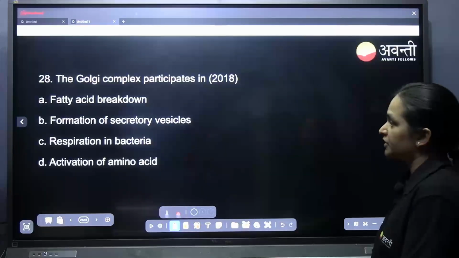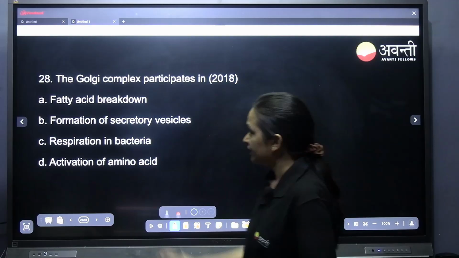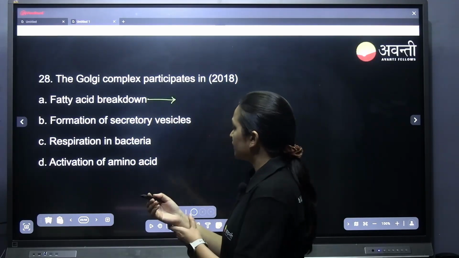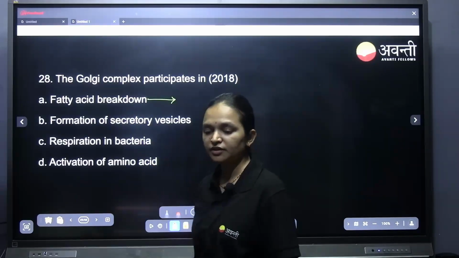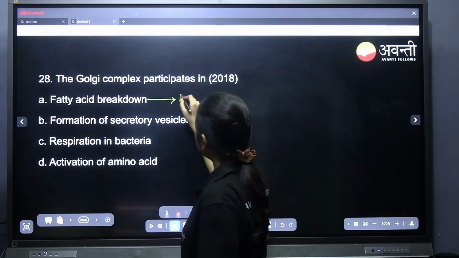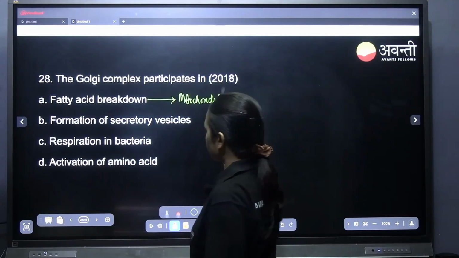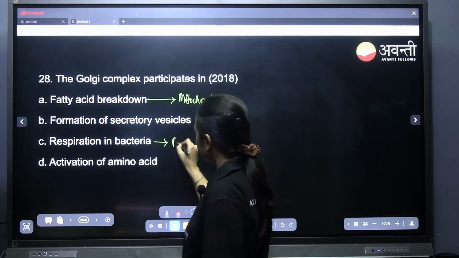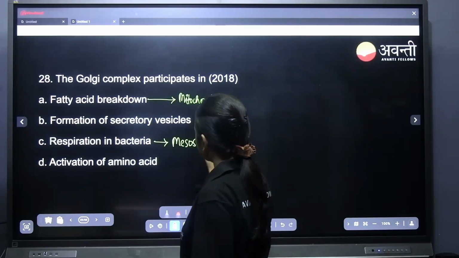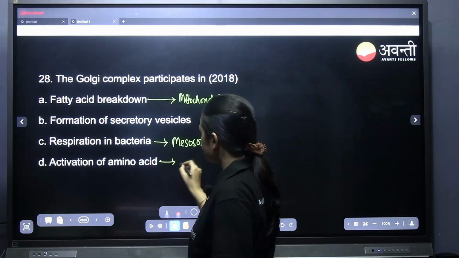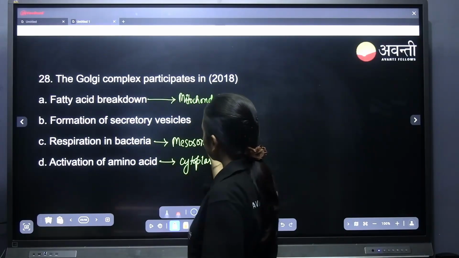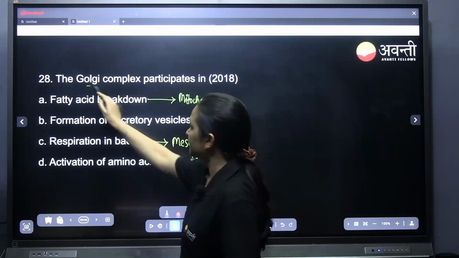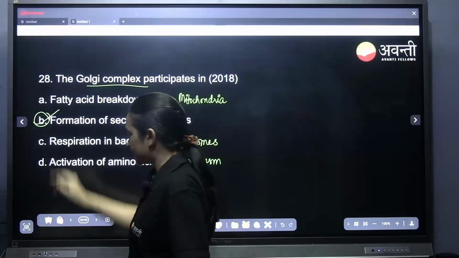The Golgi complex participates in what? Fatty acid breakdown, formation of secretory vesicles. Where does fatty acid breakdown take place? It takes place in mitochondria. Respiration in bacteria, mesosomes. Activation of amino acid, cytoplasm. Formation of secretory vesicles will be done by the Golgi complex. B for Bombay is the right answer.